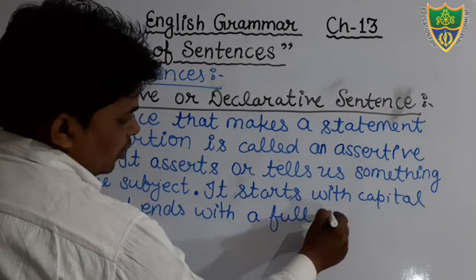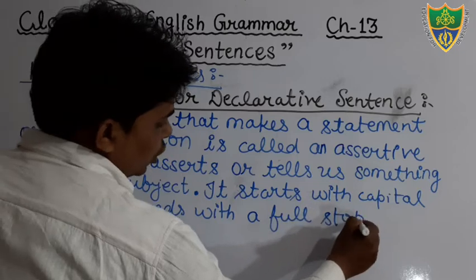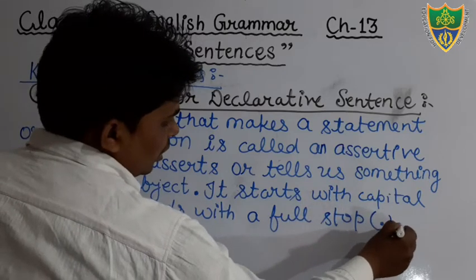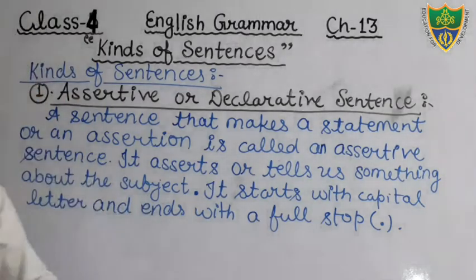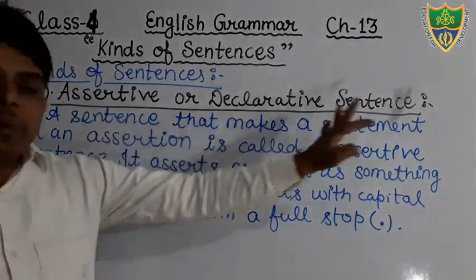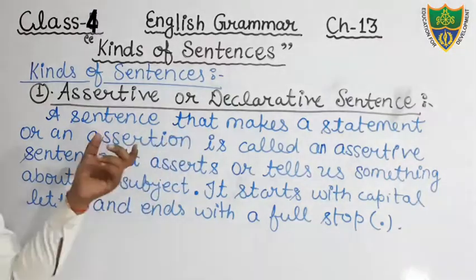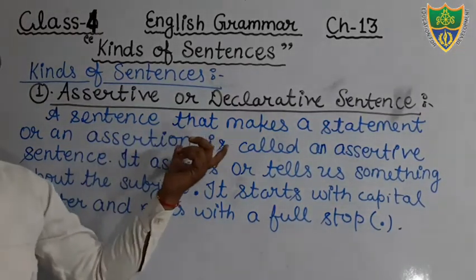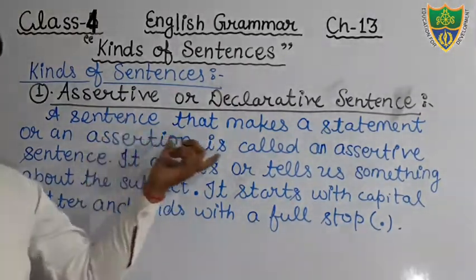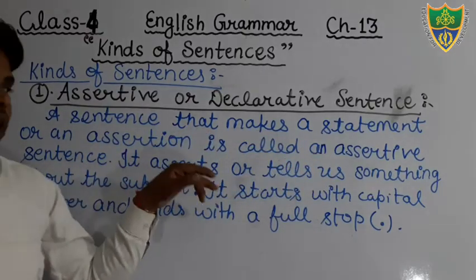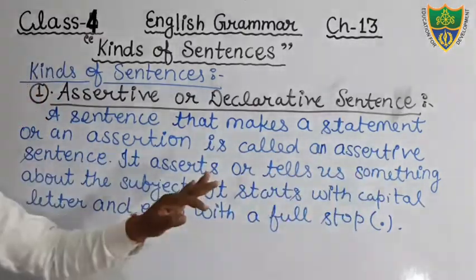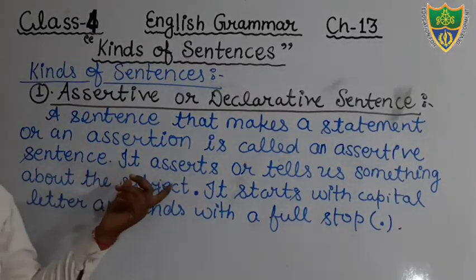Dear students, you all know the sign of full stop, in the bracket like this. Okay. So just see, students, what is assertive sentence? An assertive sentence makes a statement or declaration or asserts something, and is called an assertive sentence. It asserts or tells us something about the subject.